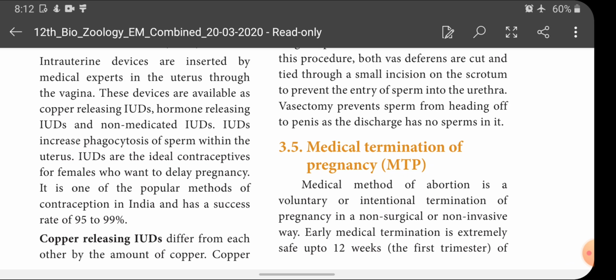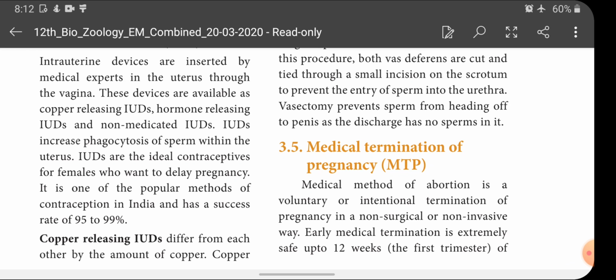And the government also legally allows medical termination only in such conditions, that is some illness or some social consequence, where the couples can go for medical termination. But they should not go for abortion intentionally to abort female fetuses. Also, abortion done illegally by an inexperienced person leads to fatal effects. Fatal means what? It leads to death. So these are the effects of medical termination of pregnancy.